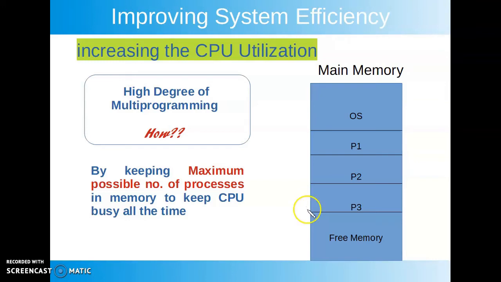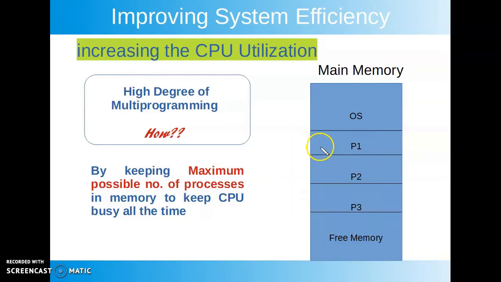To avoid it, what we can do, we can bring more processes in the main memory. Already there is space available, free memory space as shown here. So we can bring more processes in the main memory and CPU can be assigned to these newly arrived processes. So CPU utilization may be improved.